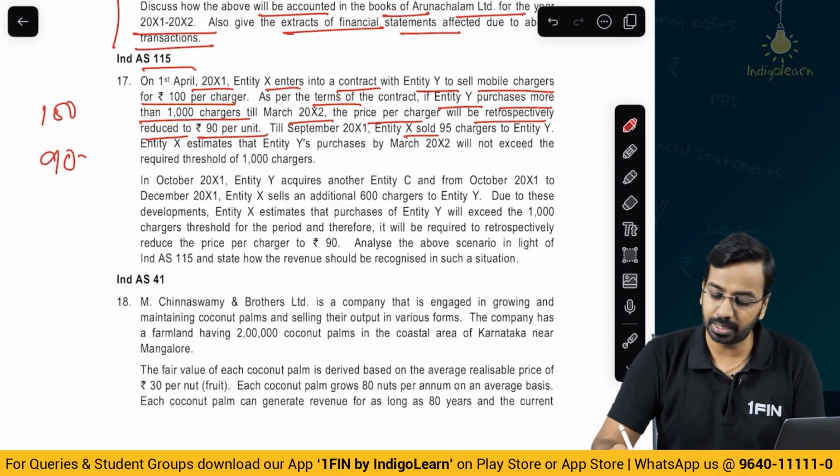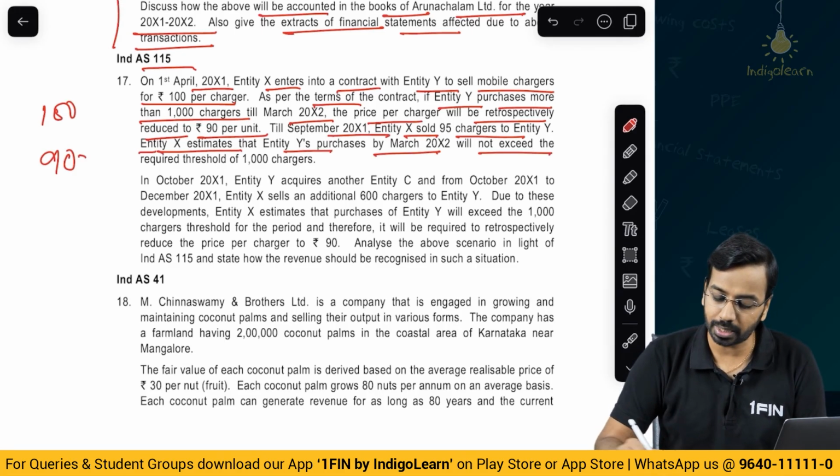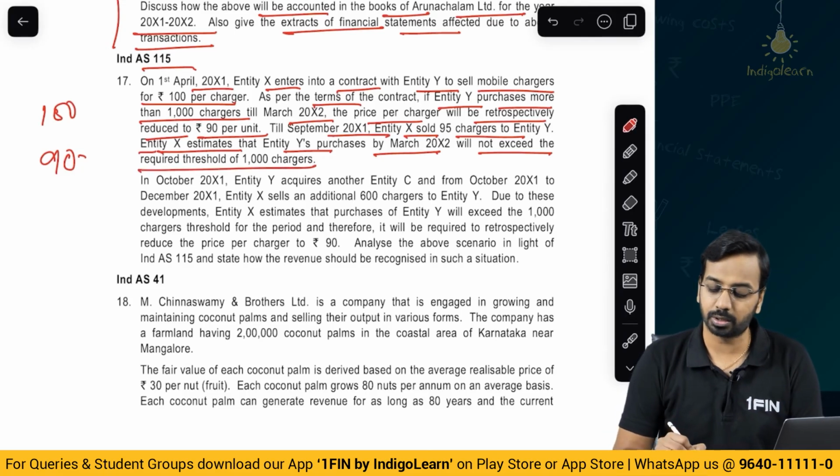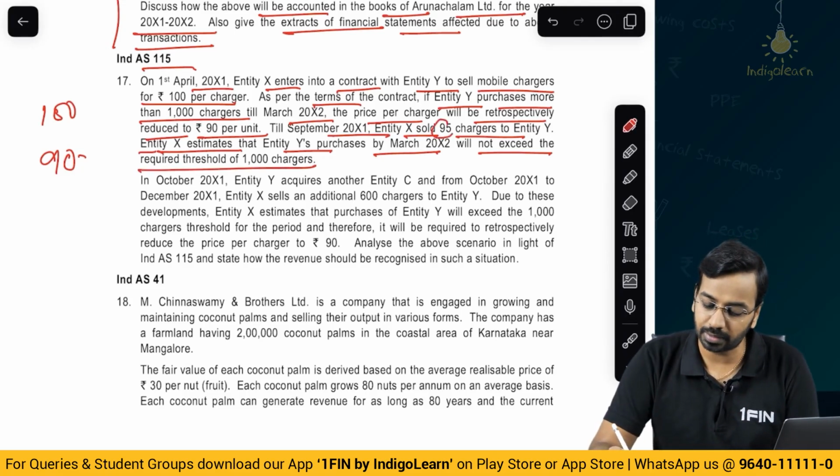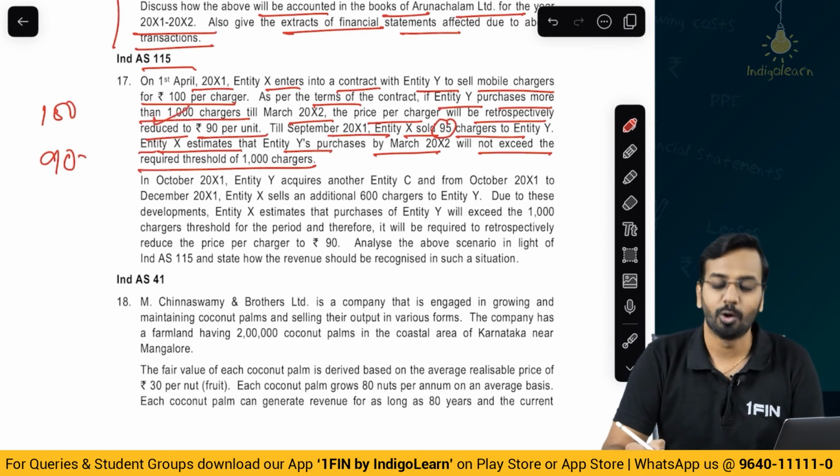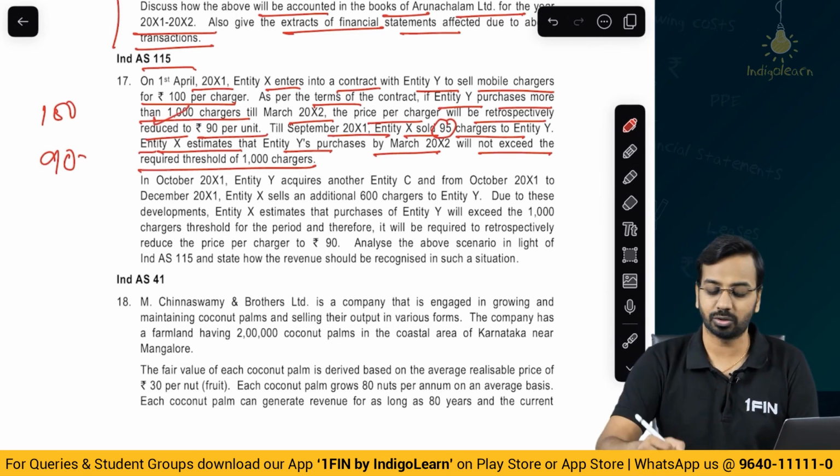Till September year 1, entity X sold 95 chargers to entity Y. So till September, so much is sold. Entity X estimates that entity Y's purchases by March year 2 will not exceed the required threshold of 1000 chargers. So they sold 95 chargers. Of course, when you have to buy 1000 chargers, it will not exceed. So they have made that estimate.